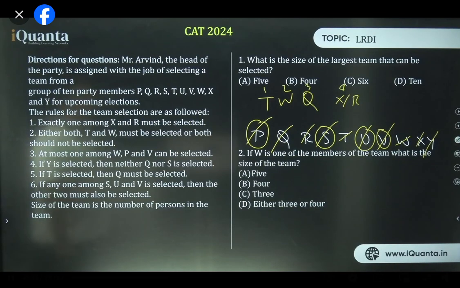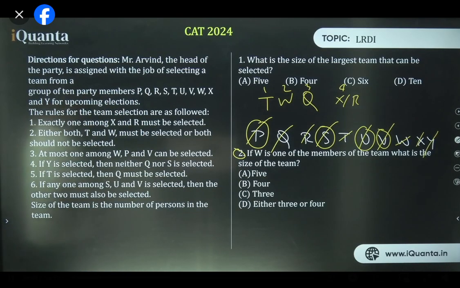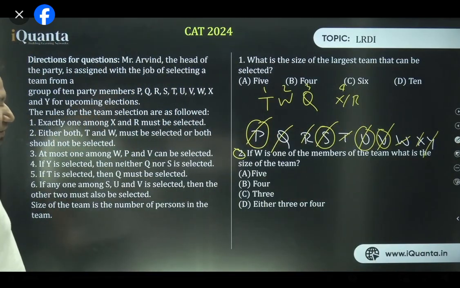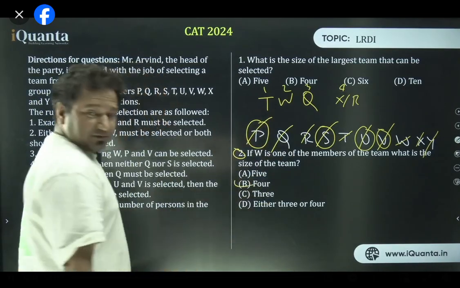Coming to question number 2. If W is one of the members of the team, what is the size of the team? Second, if W is one of the team members, then what is the size of the team? All right. So to solve this, I think the second question is already solved, isn't it? From case 2 of question number 1, the second question gets solved already. The answer is 4. Isn't it?